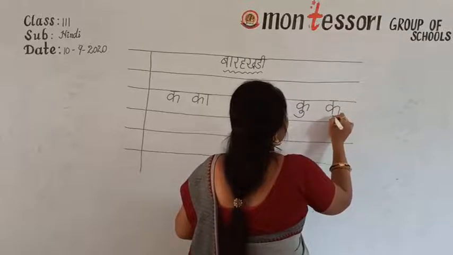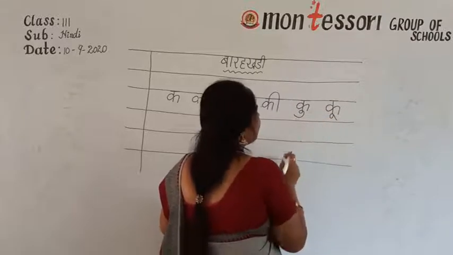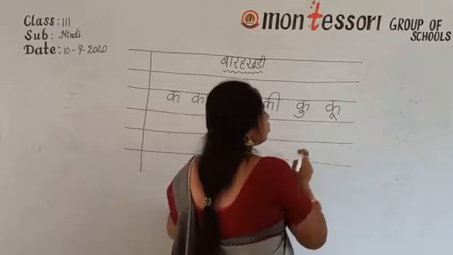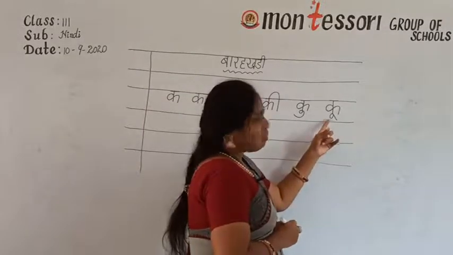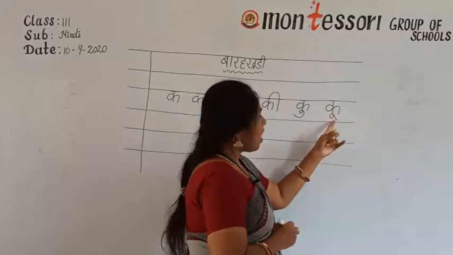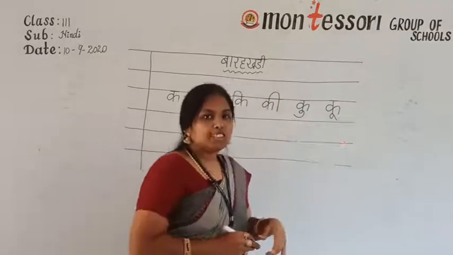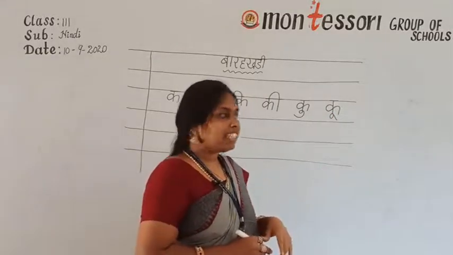Ka, u. After that, what is next? Next u ki matra. Bada u ki matra. Okay. Ka second u ki matra. If it is not coming in Hindi, you can say it in English also.